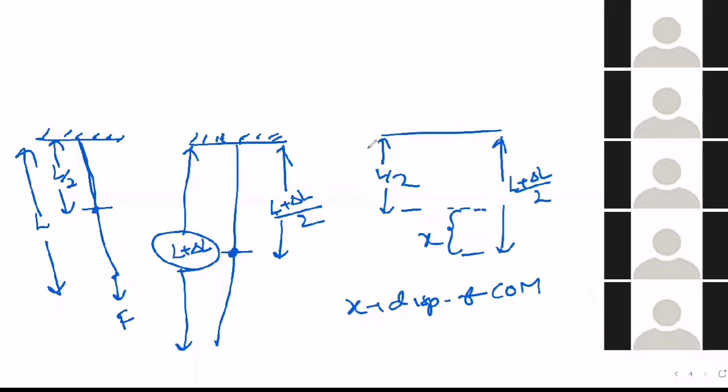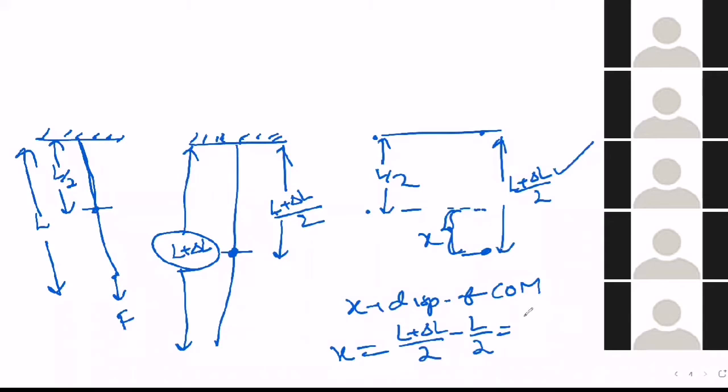Now from the diagram, the total distance from here is L plus delta L by 2, and from here to here is L by 2. So what will X be from the diagram? X is L plus delta L by 2 minus L by 2.